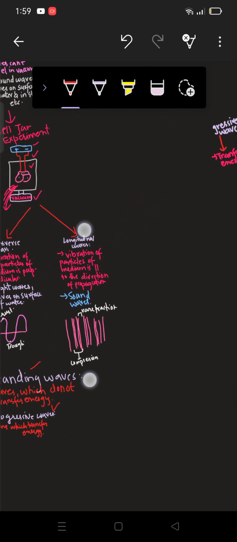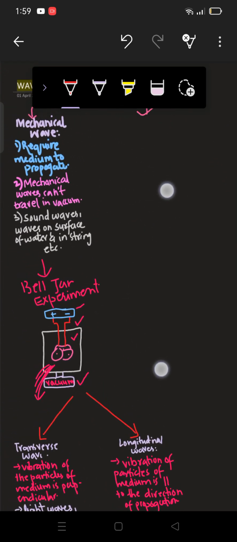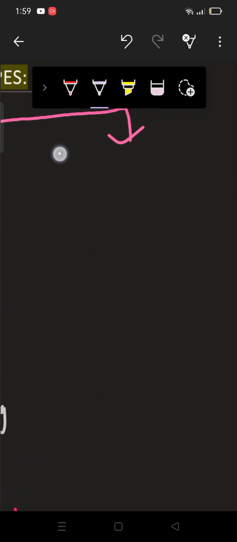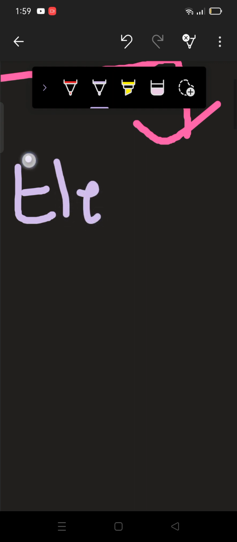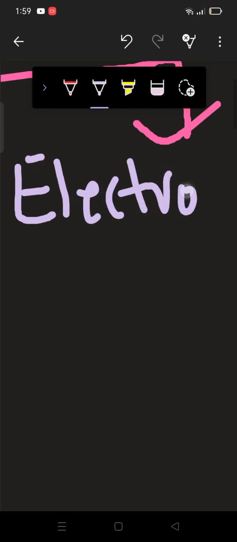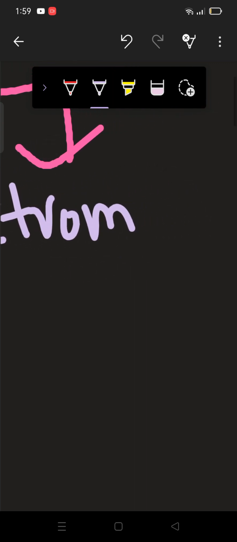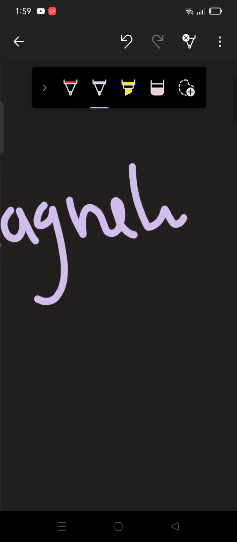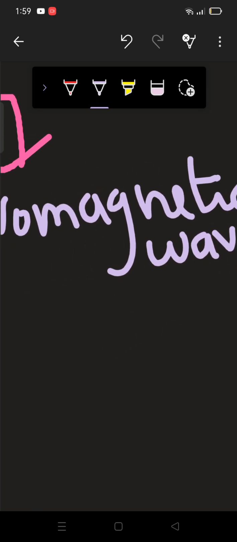Alright, so now we have the last wave, which is the electromagnetic wave. So we'll be discussing about that as well. Electromagnetic waves. Alright, so they do not require medium to travel, as we wrote in our last class as well.